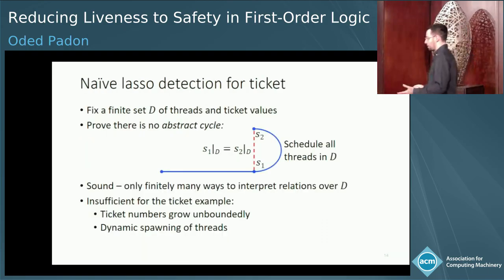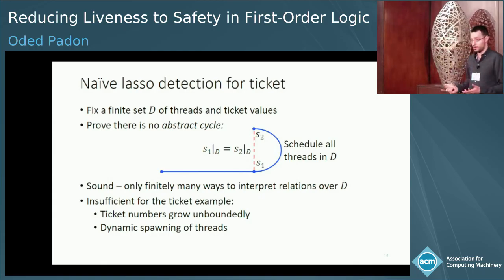And really, we could attempt to use this to get a sound proof for the ticket protocol. Namely, we would find some fixed set D of threads and ticket values, and then we would try to prove that you cannot have this abstract cycle where you visit 2 states that have exactly the same projection to D. Now, this is sound, but it's going to fail even for this simple ticket protocol.